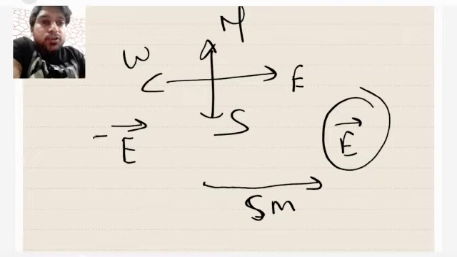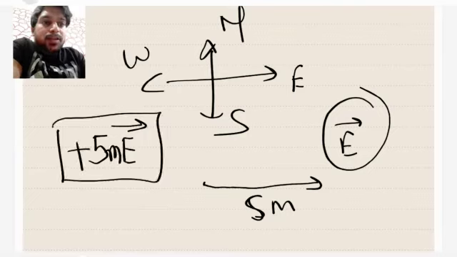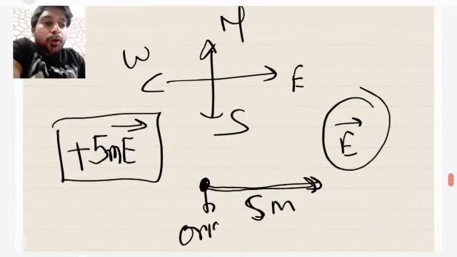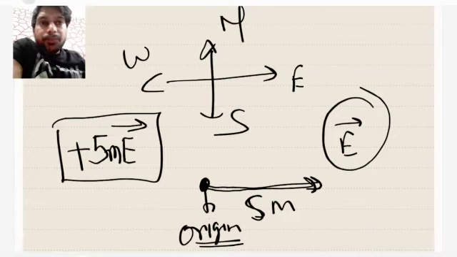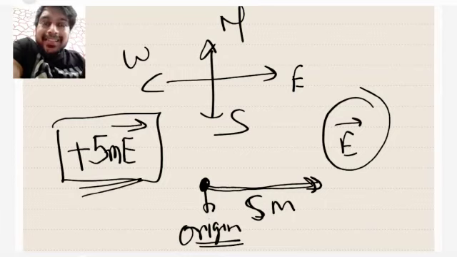So the answer should be positive 5 meter towards east, because the boy has proceeded towards east by 5 meter, taking this as the origin or point of reference. I have already explained the point of reference, so those who don't know the meaning of this term, please see my previous video lecture so that you can get it clear. So the boy has moved positive 5 meter towards east.